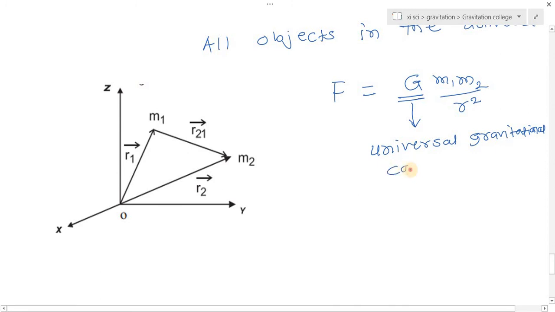The formula for Newton's law of gravitation is G m1 m2 upon r square.